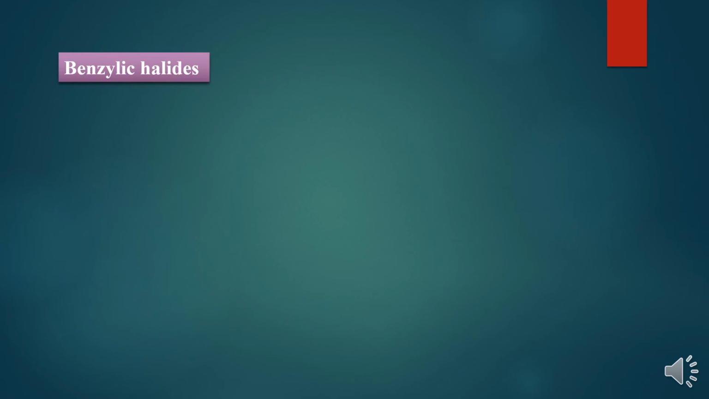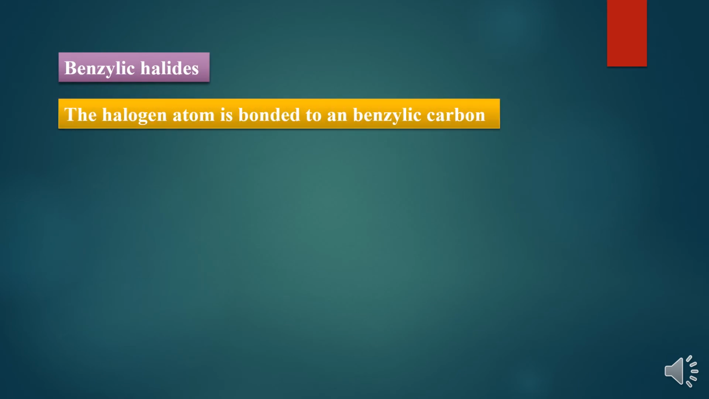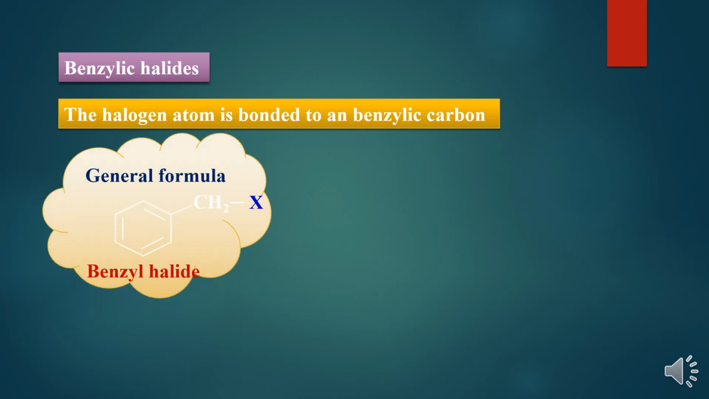Now next one, benzylic halide. Benzylic halide means the halogen atom is bonded to a benzylic carbon. Benzylic carbon means a benzene ring linked to an sp3 hybridized carbon atom, which is called a benzyl group. Now the halogen atom is attached to that sp3 hybridized carbon atom. If halogen is linked to that sp3 hybridized carbon atom, then it is called a benzyl halide.